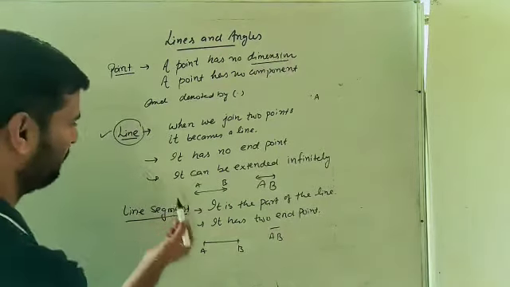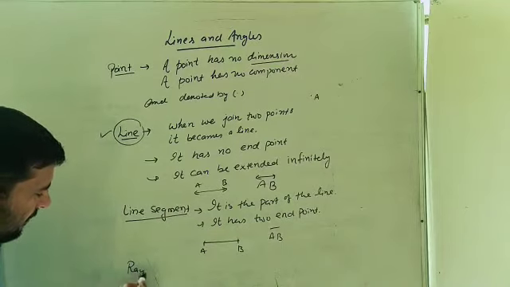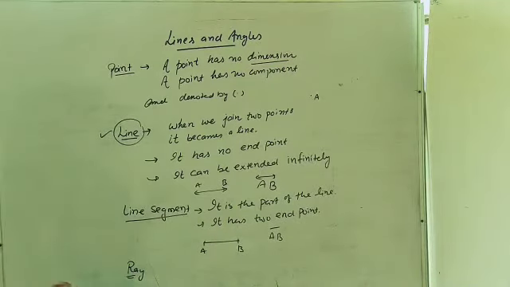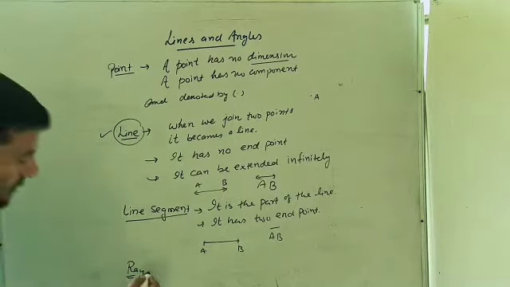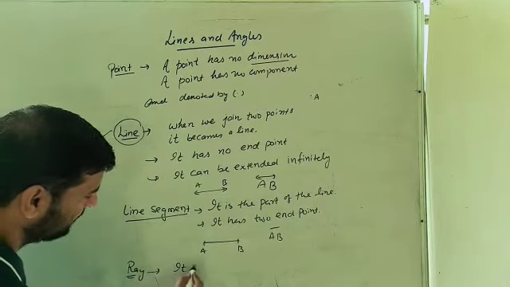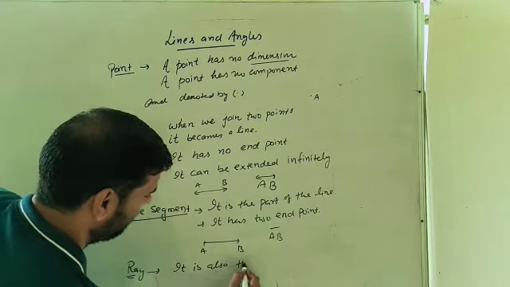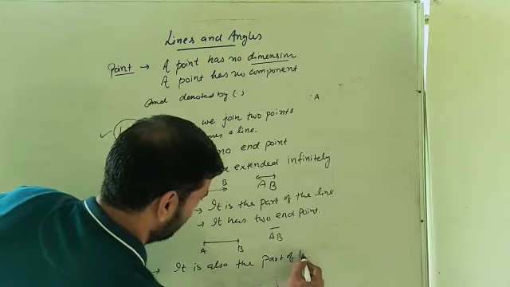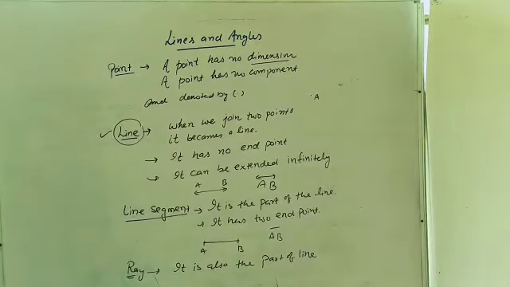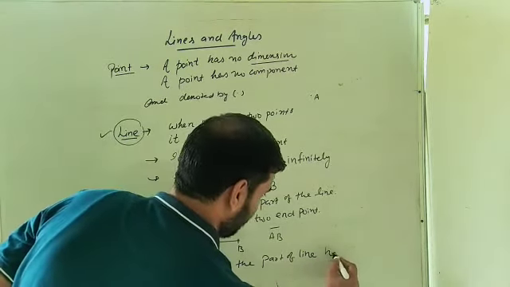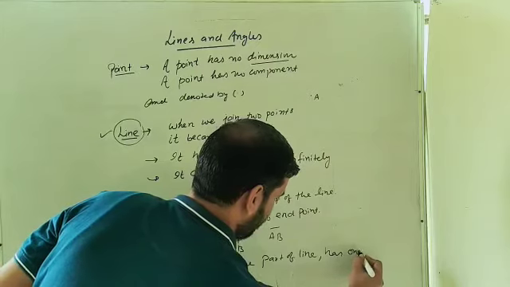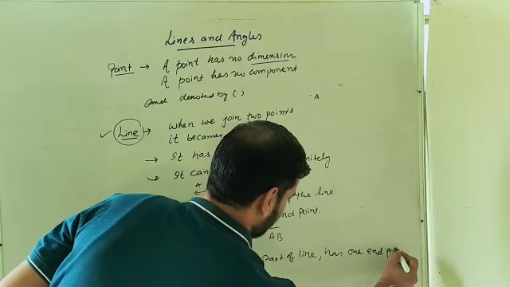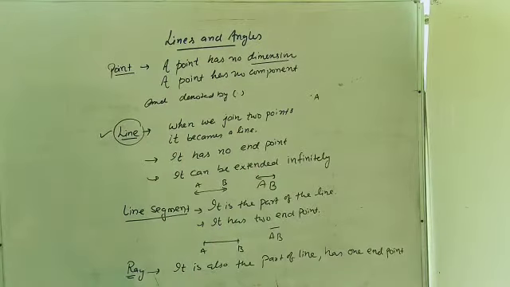Now a line can also be said to be the ray if it has only one end point. Ray. It is also a part of a line, but has only one end point. One end point. Okay, so this is the ray.